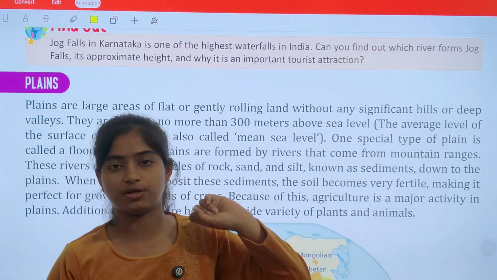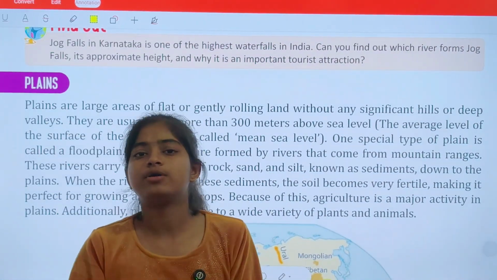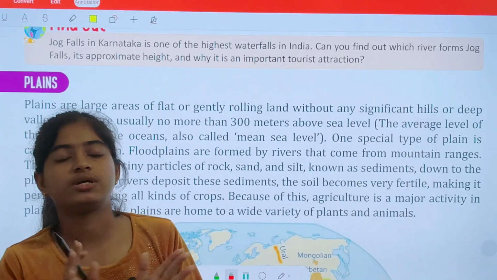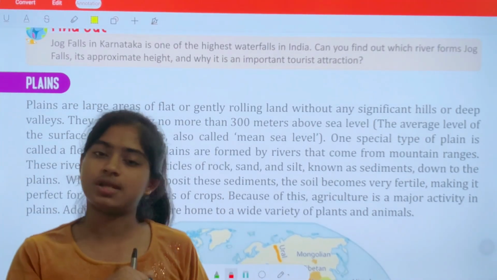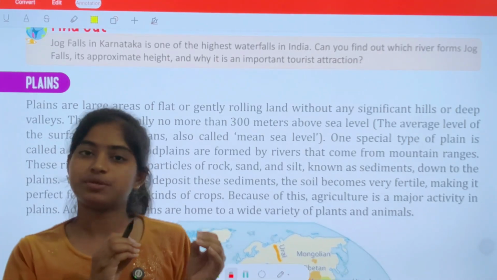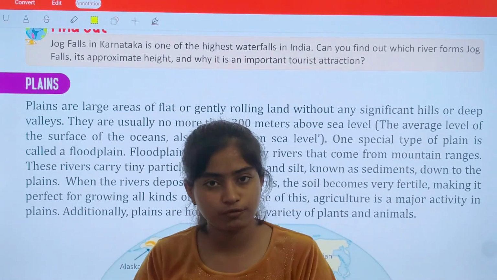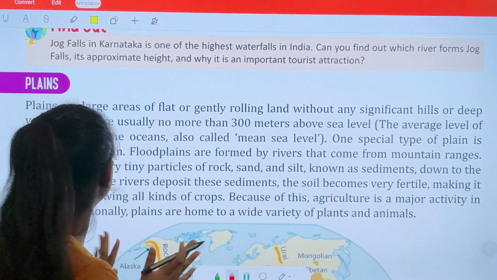Next, we are done with plateaus. Plateaus are shorter than mountains. They can also be very old like mountains. We have studied some famous plateaus. Tibetan is the largest plateau. A beautiful waterfall flows through it. So these are some major points which we have covered.